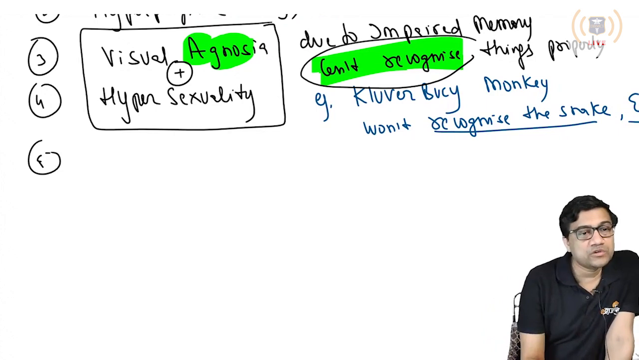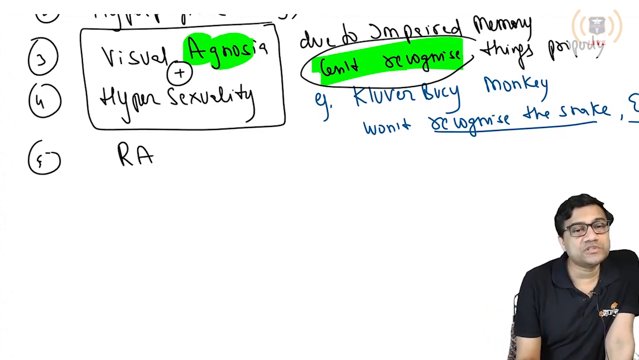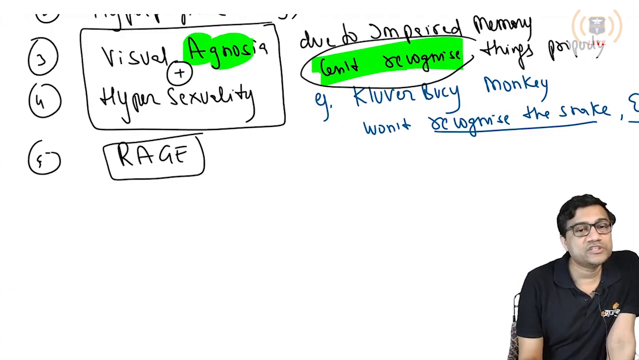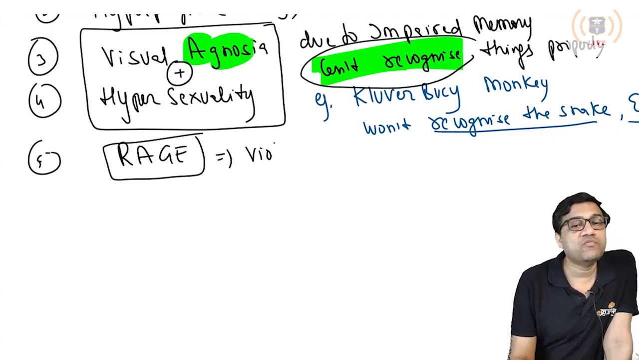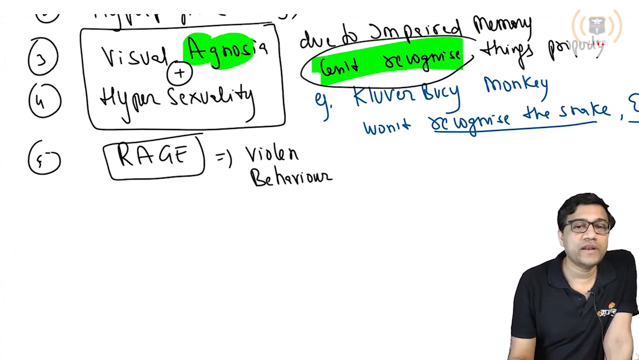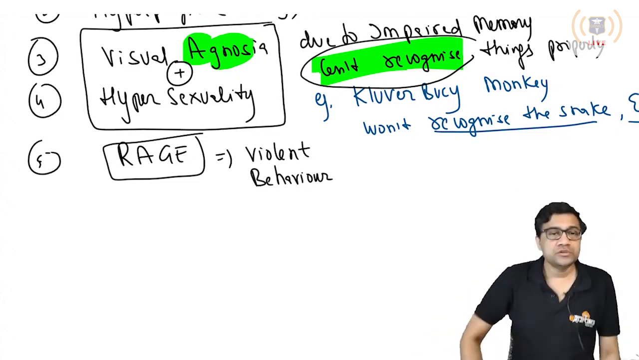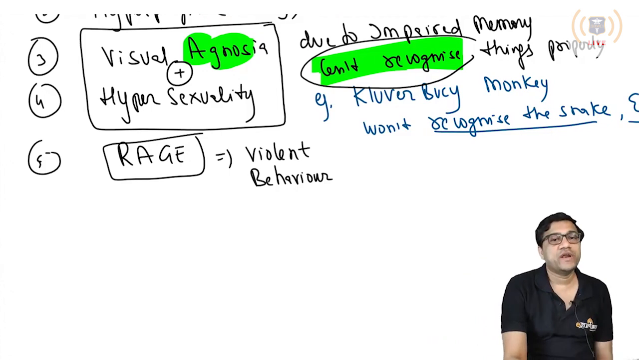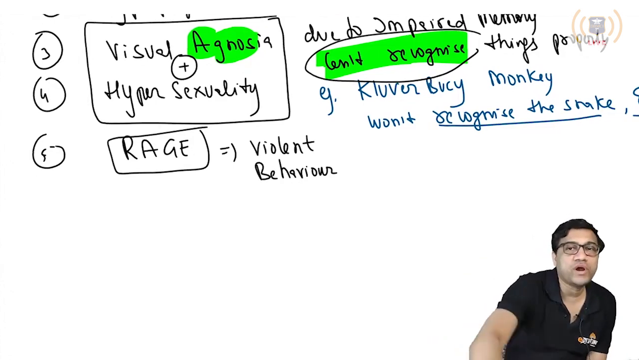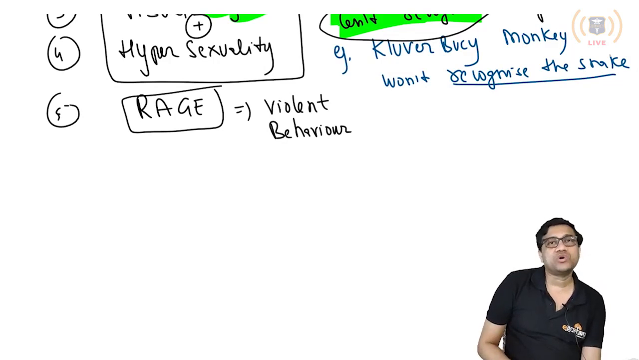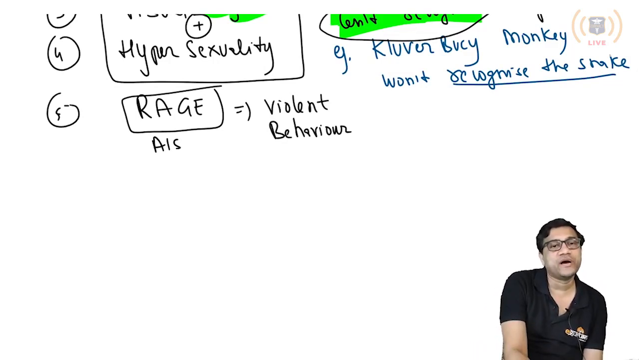Number 5, he also shows the rage response. This monkey is very angry. Rage is very high violent behavior. So rage is violent behavior. Are you clear? Sometimes it is also called sham rage, because there is no actual reason for being angry. It is known as false or sham rage.